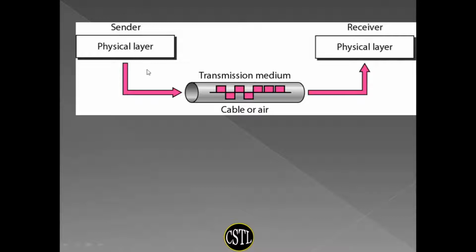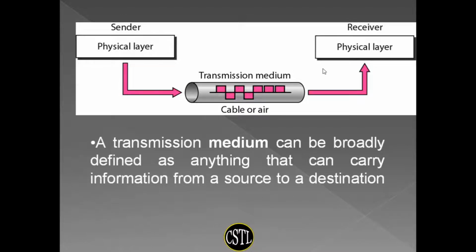That means to send or receive signals, we need a medium or channel. So, a transmission medium can be broadly defined as anything that can carry information from a source to a destination. Transmission media basically acts just below the physical layer. We get some information, convert it into signals, and we receive the same data again here.